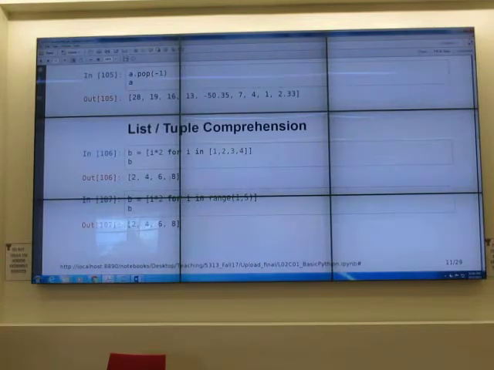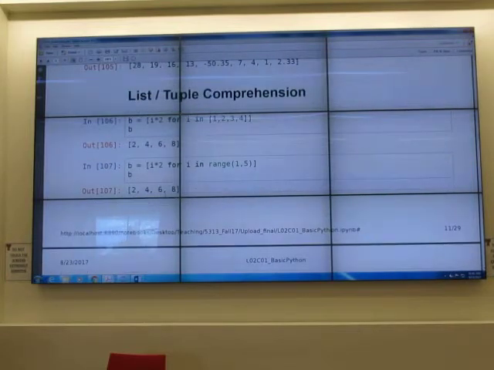So we believe that if the code is shorter, maybe we have fewer locations for error. Okay. I star 2 for I in range 1, 5. What is range 1, 5? So 1, 2, 3, 4. Inclusive 1, exclusive 5. So 1 multiplied by 2 is 2, 4 multiplied by 2 is 8. So I get 2, 4, 6, 8. Alright? So this is list comprehension.